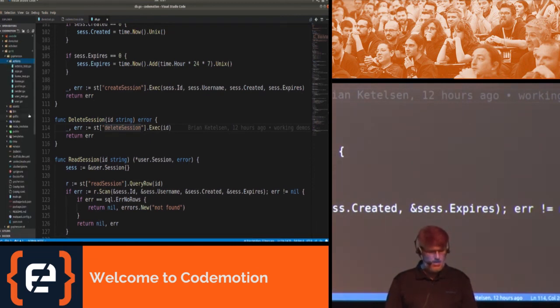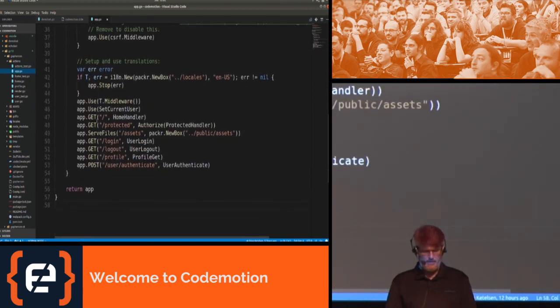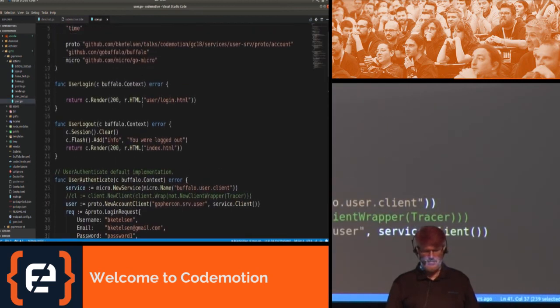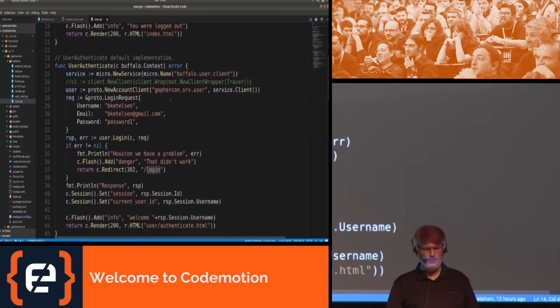So inside a web application, we have a protected handler called protected. And it calls a middleware called authorize that calls protected handler. So protected handler looks to see if you've got a session on the server, if you've already logged in. If you haven't logged in, it redirects you to the login page. The login page calls the user login function, and the user login function takes you to the login.html page, which gives you username, password, and email address. That posts to user authenticate.